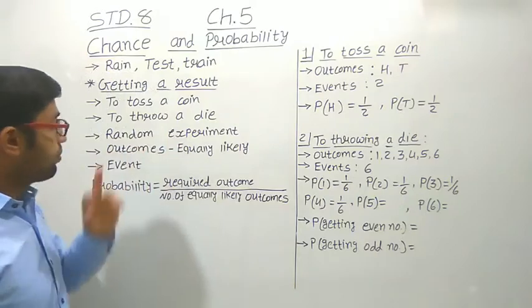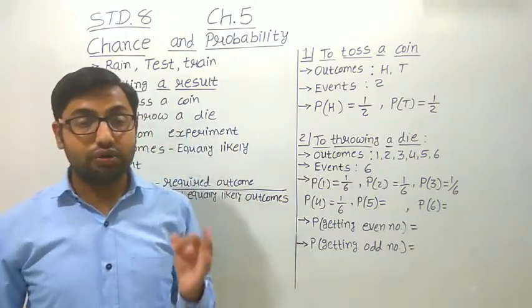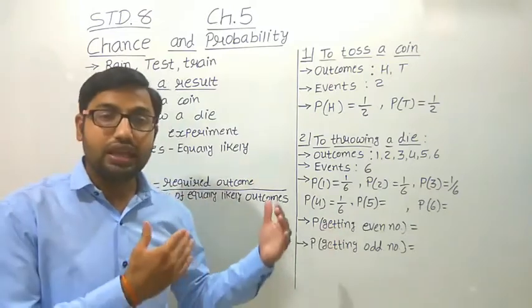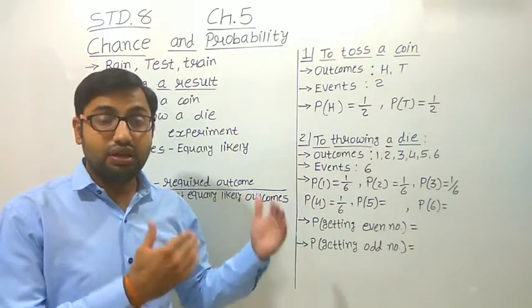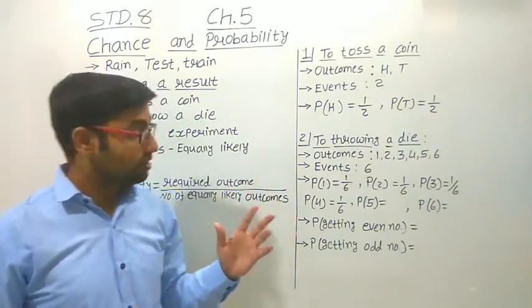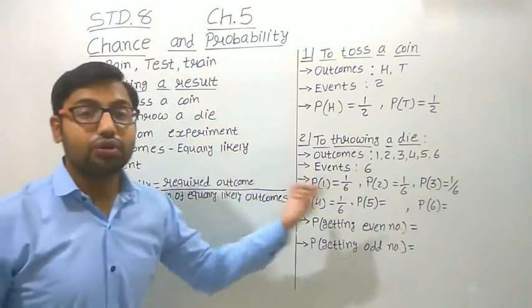Now, outcomes. The second terminology is outcomes. Outcomes means whatever result we get. The possible results that can be obtained are called the outcomes. And there is one more term, equally likely outcomes.